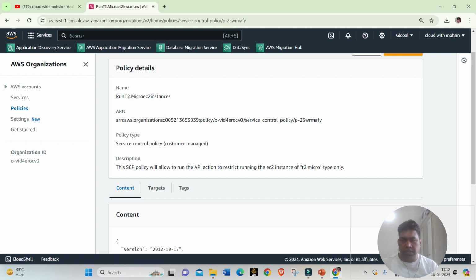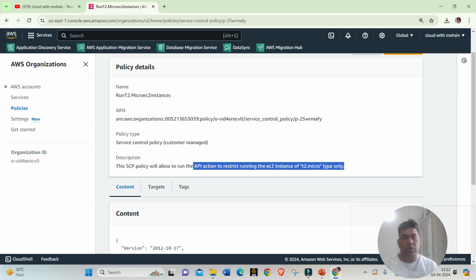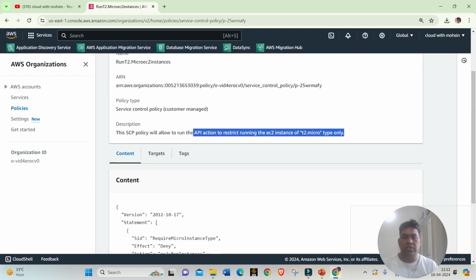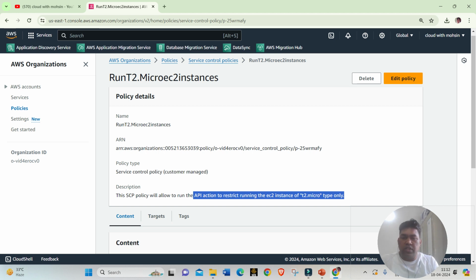So what is the description? This SCP policy will allow running API actions to restrict running EC2 instances to the T2.micro type only. In a simple way, say you want to run EC2 instances. If I have this policy attached in that particular account where we are trying to launch new EC2 instances, then only if the EC2 instance is of the type T2.micro will it enable you to launch it.